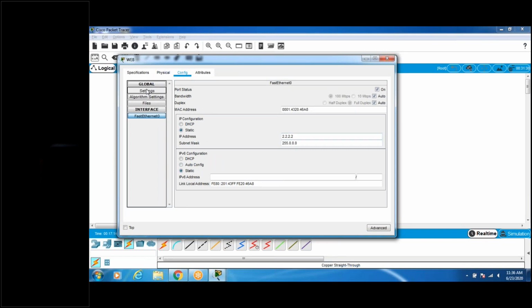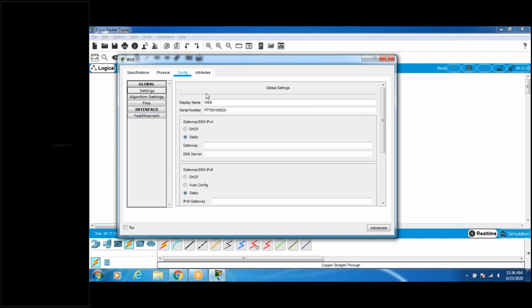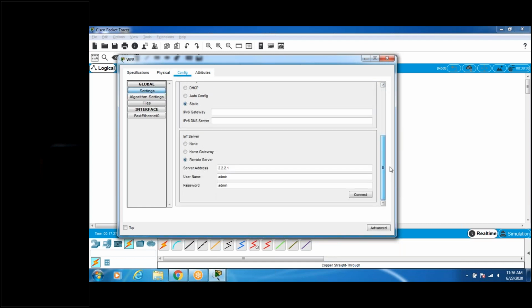Not Fast Ethernet. Settings. Yes, sir. Now go to IoT server, just go down. Click a little bit to scroll down. Connect. Server ID 2.2. Now connect. Yeah, connect. Yes, sir.